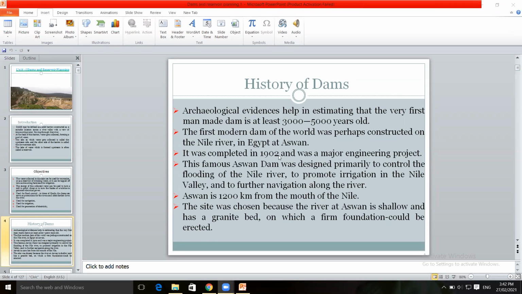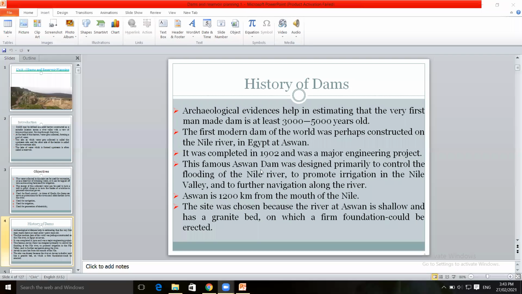It was completed in the year 1902, a major engineering project. The famous dam is the Aswan Dam, which was designed primarily to control the flooding of the Nile River.